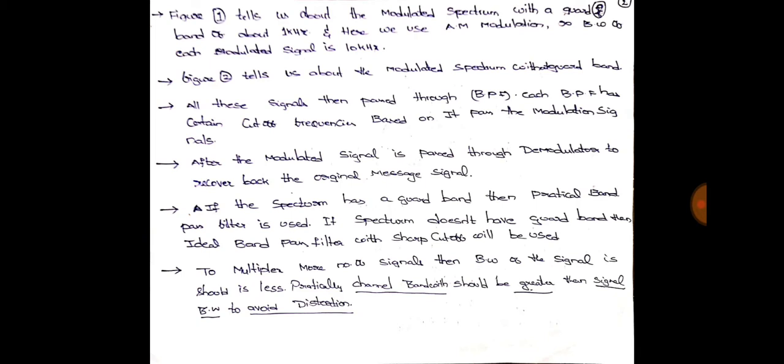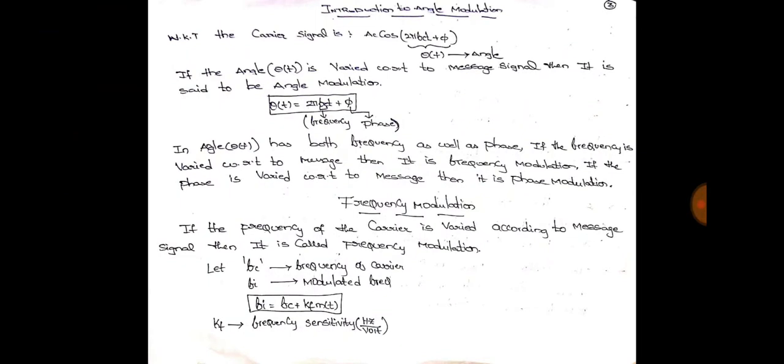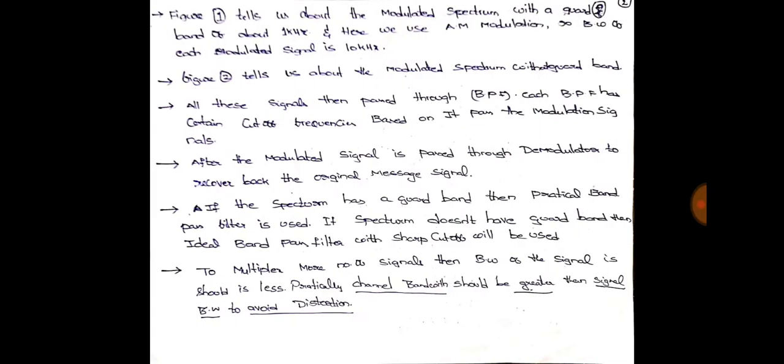Again, this is necessary to multiplex more signals. That means in order to put more signals at a time into the channel, we have to reduce the bandwidth, right? If the bandwidth is reduced, then we can add more and more signals into the channel. Practically the channel bandwidth should always be greater than the signal bandwidth. Then only we can transmit the signal from the transmitter towards the receiver, else the signal gets distorted in the channel itself.